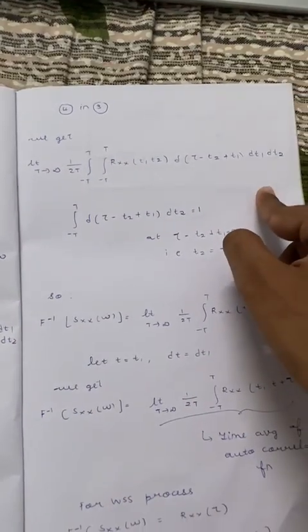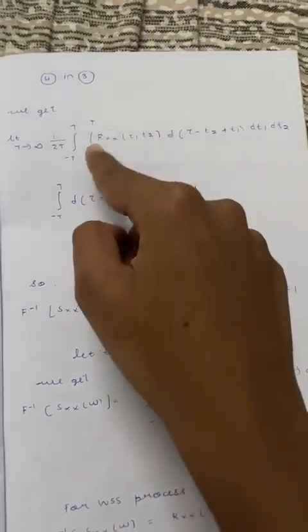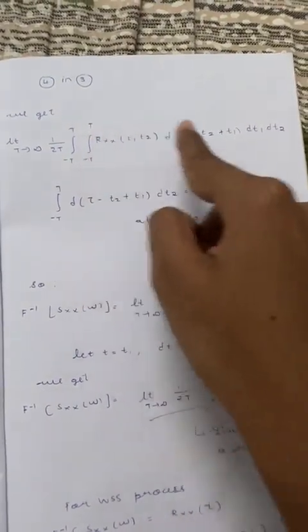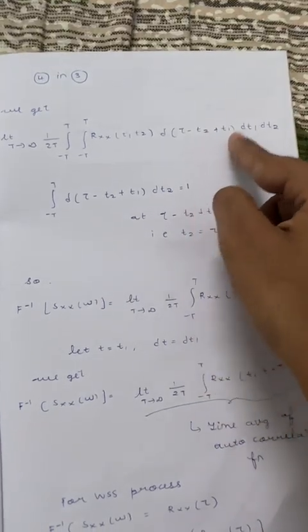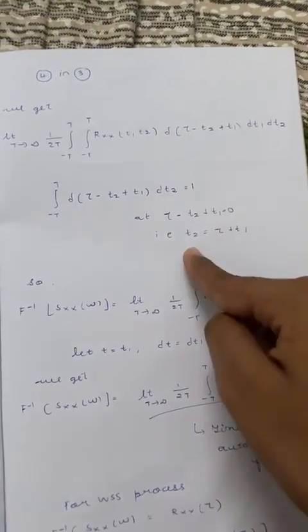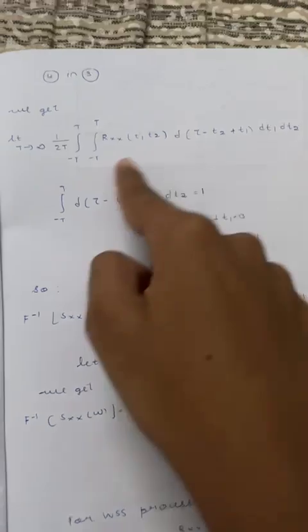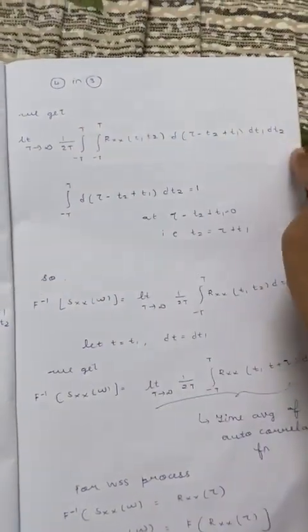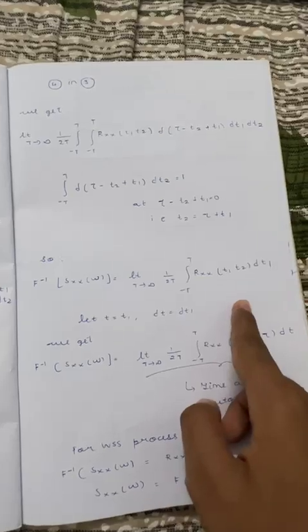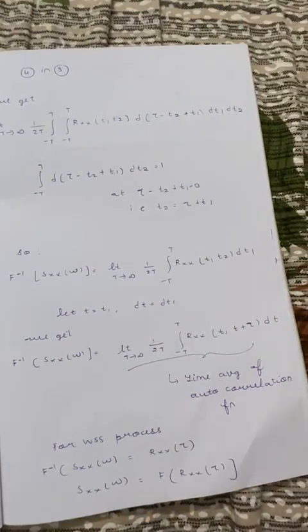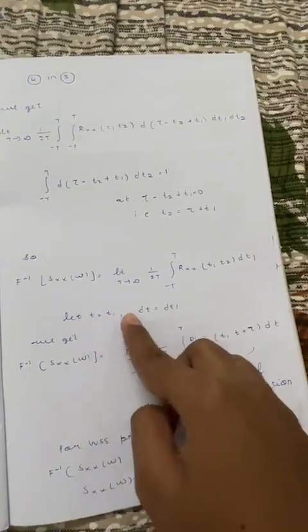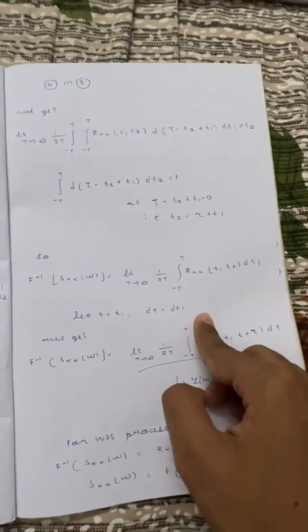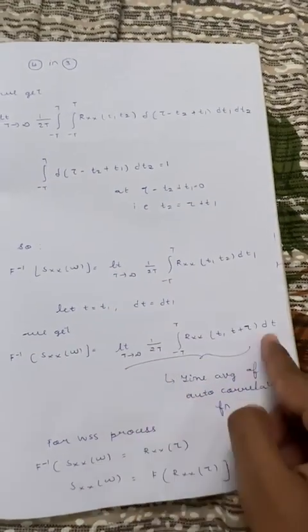After getting this equation, from the properties of the impulse, the integral from -T to T of δ(τ - t2 + t1) dt2 will be equal to 1, when t2 is equal to τ + t1. That is from the properties of the impulse function. So this integral over dt2 will be equal to 1, and we got this equation. Now we take t1 as t, with dt equal to dt1, and we get this equation.